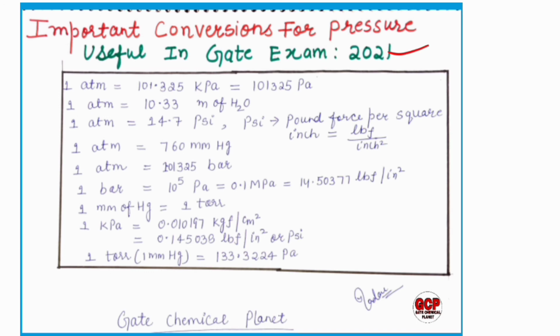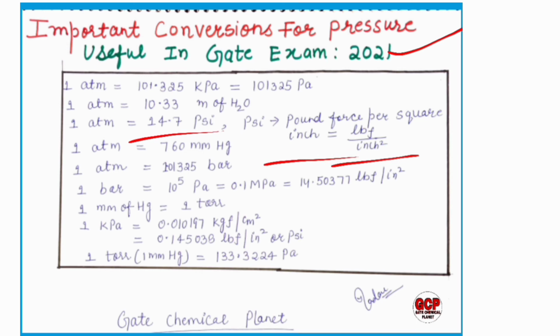It is very useful in GATE examination, so please learn all these conversions. 1 atmosphere equals 101.325 kilopascal, equals 101,325 Pascal. 1 atmosphere equals 10.33 meter of H2O, meter of water. 1 atmosphere equals 14.7 psi, where psi is pound force per square inch, lbf per inch square.